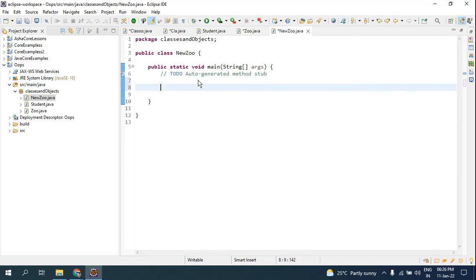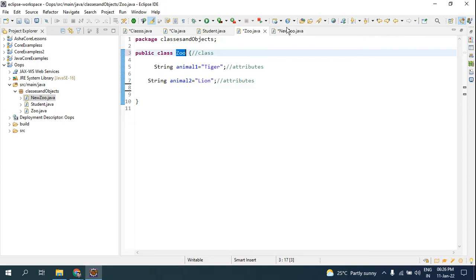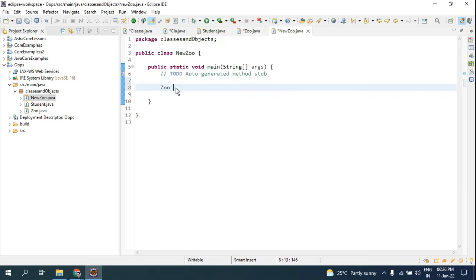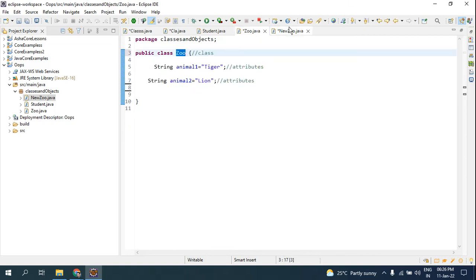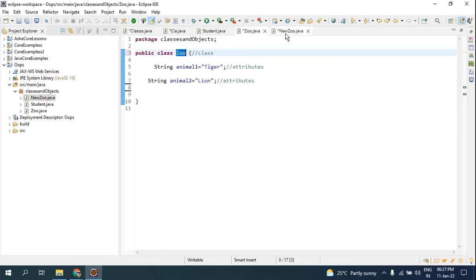This can be done only with an object. So here I am going to write this class name. You have to take the class name for creating it, look here, zoo. I am going to write the object name as obj, and here I am going to create new, and I am going to use zoo here. Look here, no error. You can ask me, sir, this is a completely different file and that is a completely different file. How are you going to use these attributes in this class?